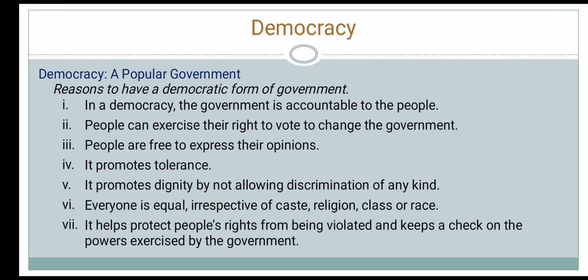In a democracy, people are free to express their opinion. They can criticize the government and hold protests if they are unhappy or unsatisfied with the government. People enjoy the right to freedom of speech and expression, unlike in an authoritarian government.